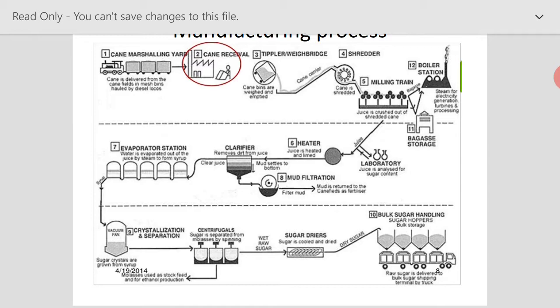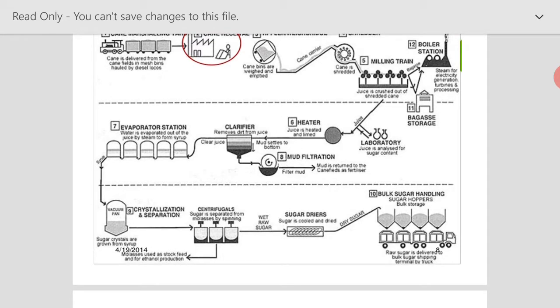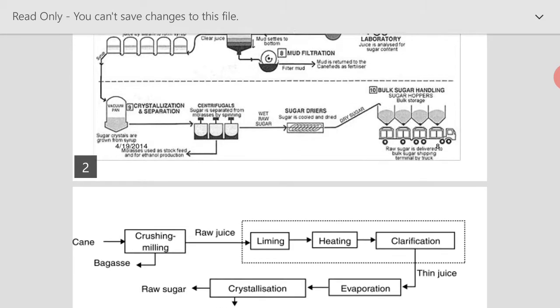This settled pulp will be taken to the crystallization unit as well as centrifugal units. Finally, the crystals of sugar will result, and these will be taken to the sugar dryers where they will be dried, packed and sent off.